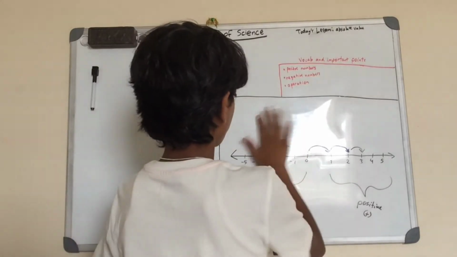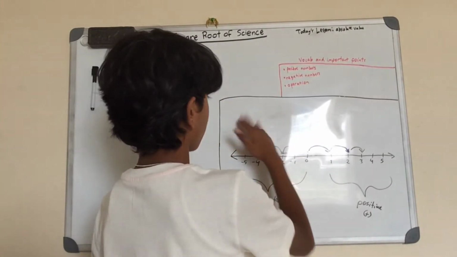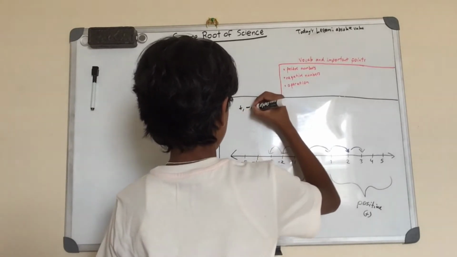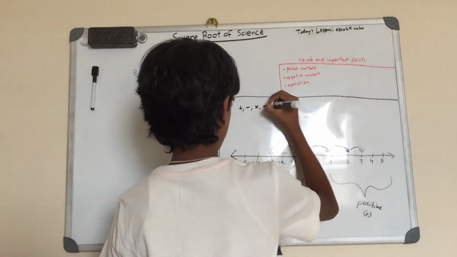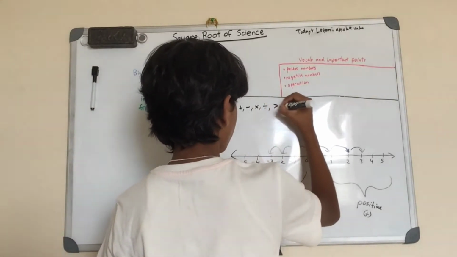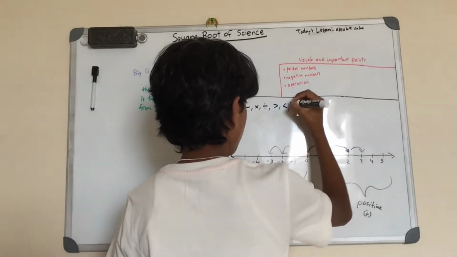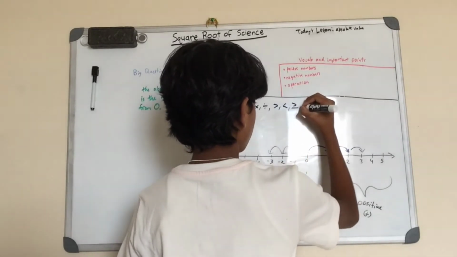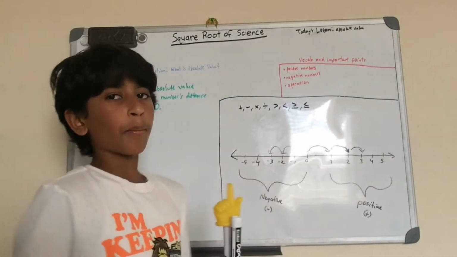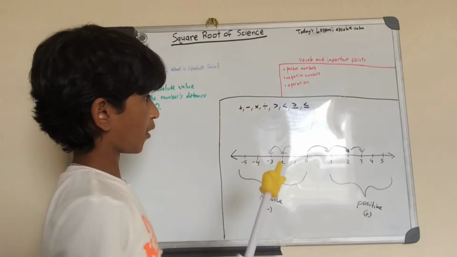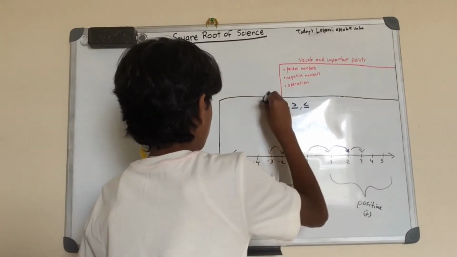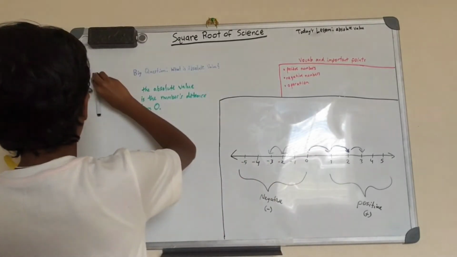So yeah, the most common 4 operations are plus, minus, times, and divided by. But there's more operations. There's greater than, there's less than, there's greater than or equal to, and there's less than or equal to. These are the 8 operations, but these 4 are the most common ones. So let's just erase this. And that's what the operation is.